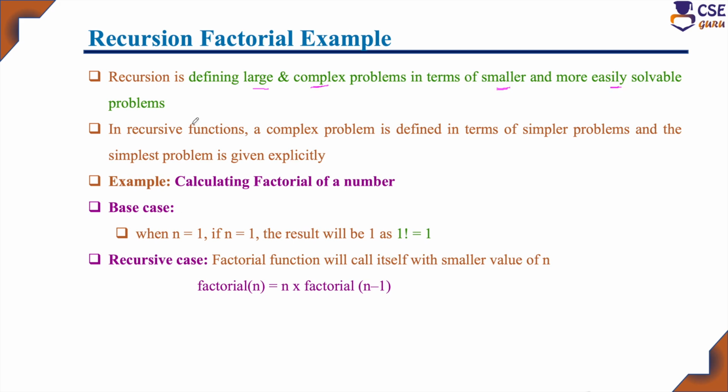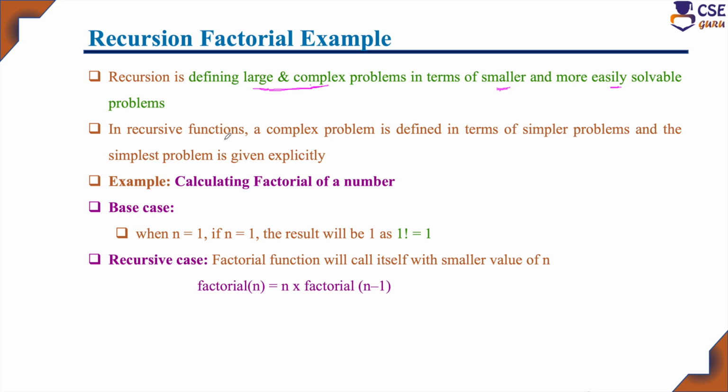easily solvable problems. Okay, so here initially a larger and complex problem will be given. This larger and complex problem will be divided into smaller subparts, and for each subpart you will find the solution using a recursive call. Then you can solve it easily. Instead of solving the larger and complex problem directly, which is hectic, you will divide it into smaller parts and solve it. That is the main advantage of recursion.